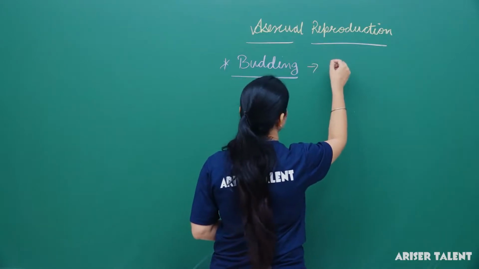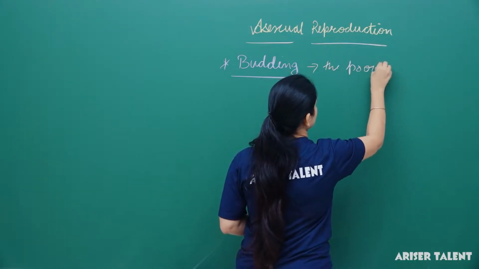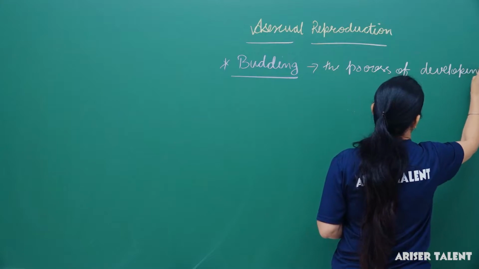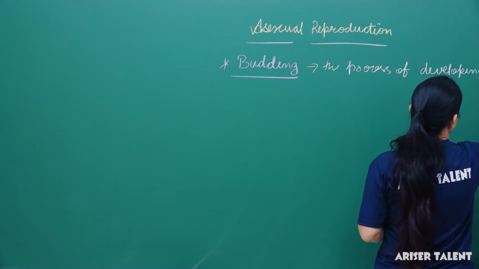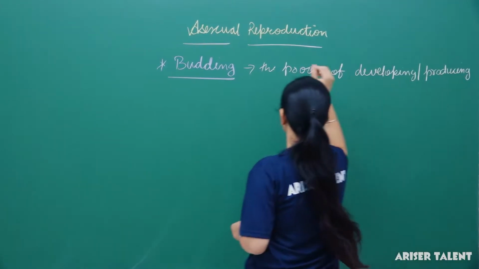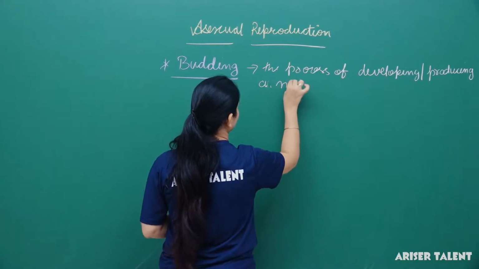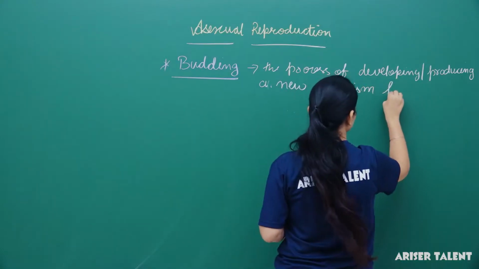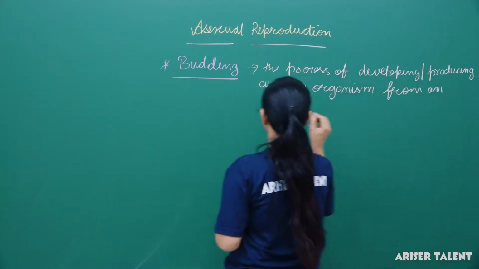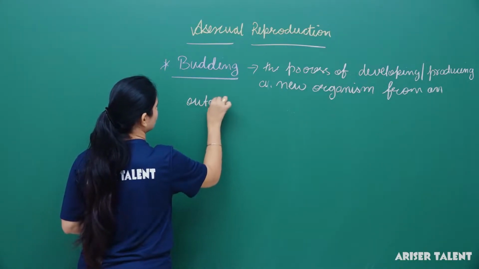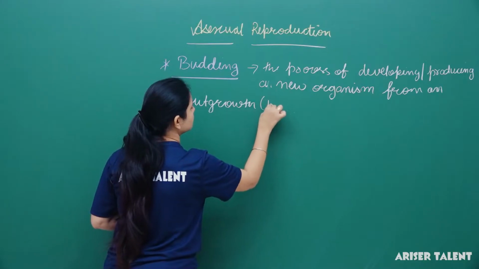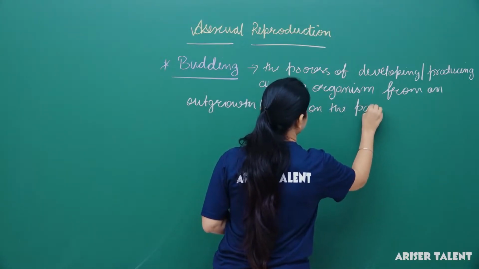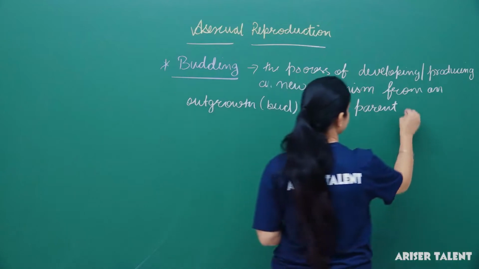Budding means the process of developing or producing a new organism from an outgrowth, which is known as bud, from an outgrowth on the parent cell, on the body of the parent cell.